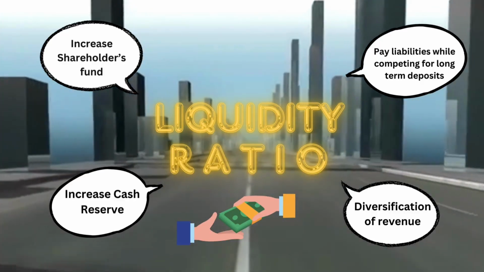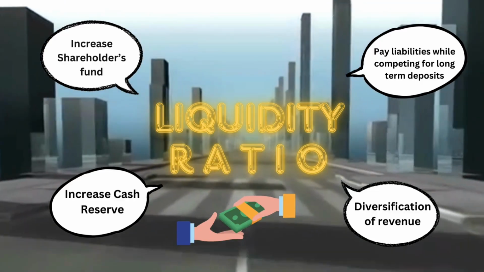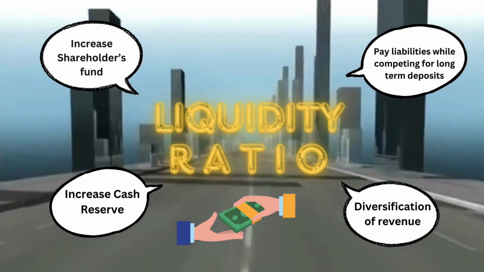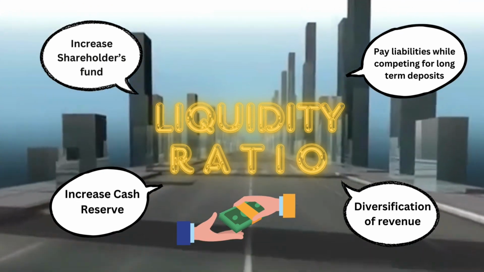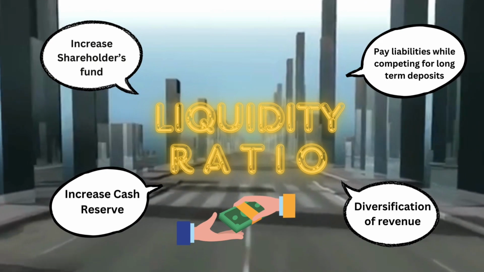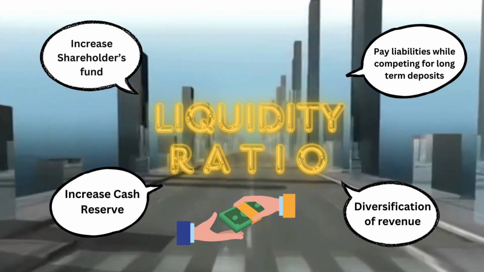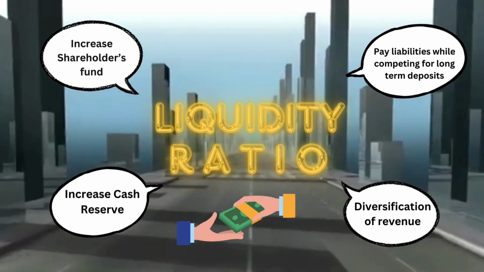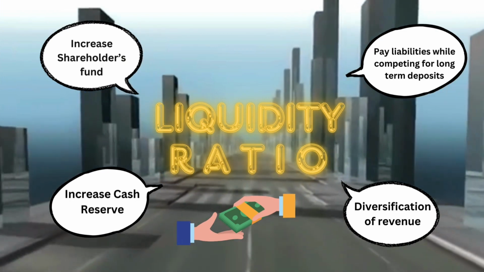In the liquidity ratio, Bank Rakyat has remained stable for 10 years. To maintain its performance, Bank Rakyat can increase shareholders' fund, pay liabilities while competing for long-term deposits, increase cash reserve, and manage assets efficiently. Thus, Bank Rakyat can attract investors and convince creditors more effectively.